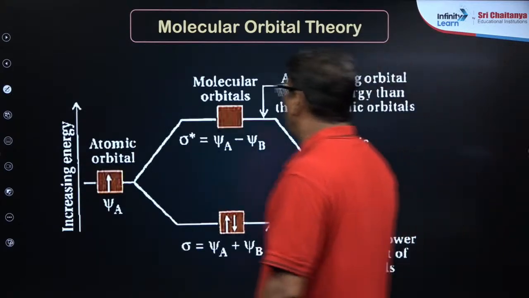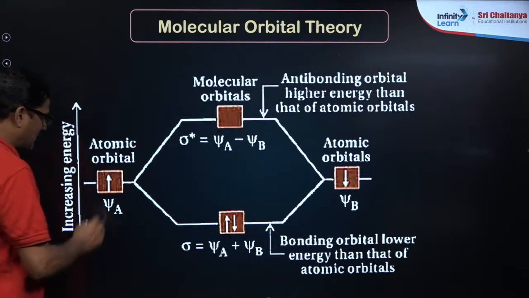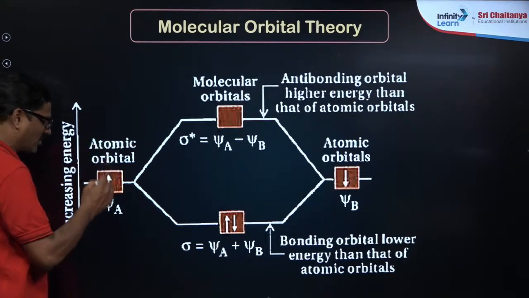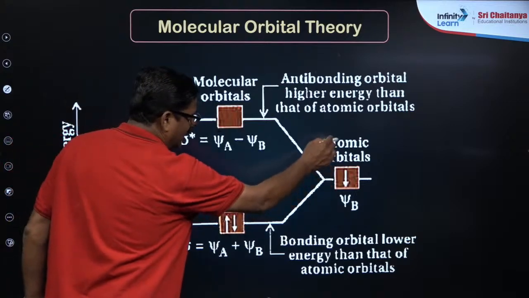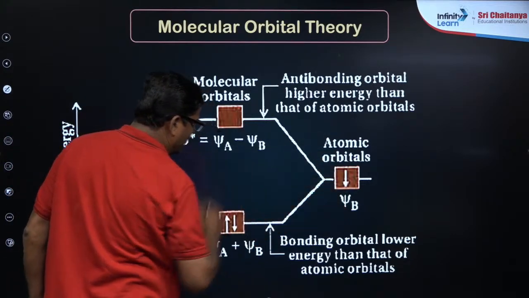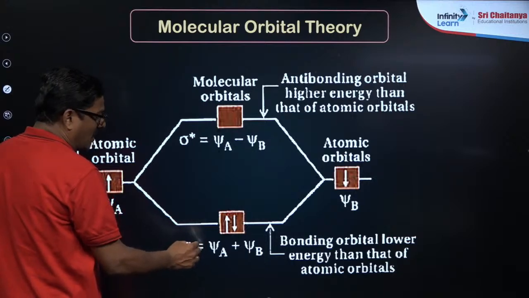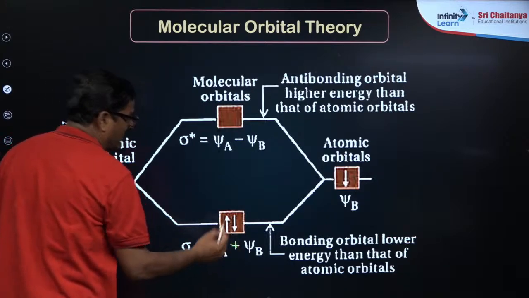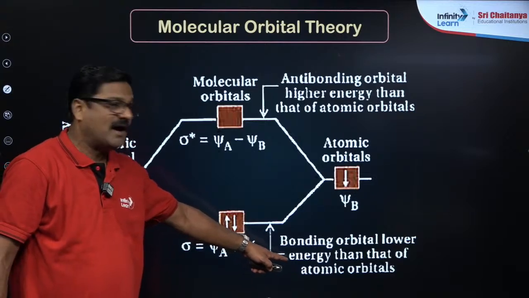When you talk about increasing energy, psi A is an atomic orbital of atom A and psi B is an atomic orbital of atom B. When they combine, a sigma bond forms because it is in addition format. The bonding orbital has lower energy than that of the atomic orbital.